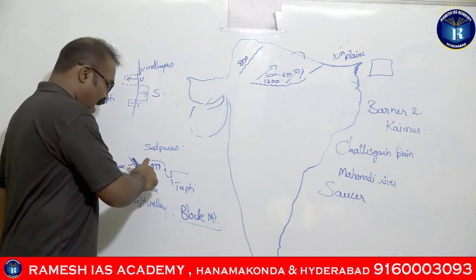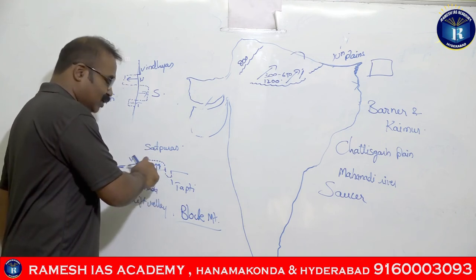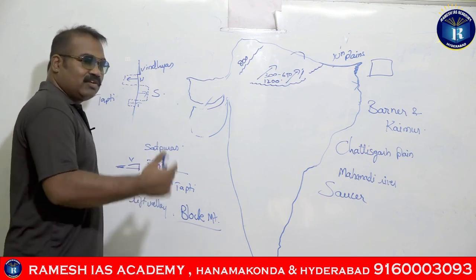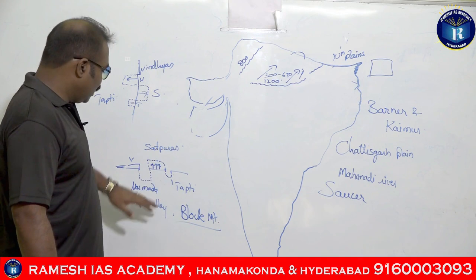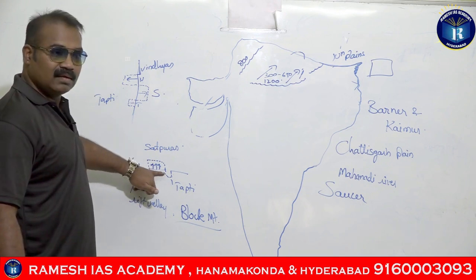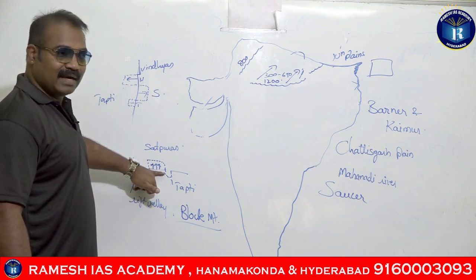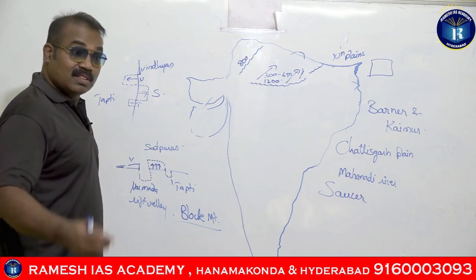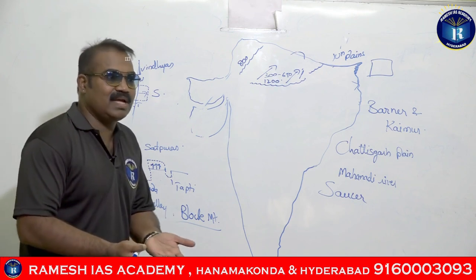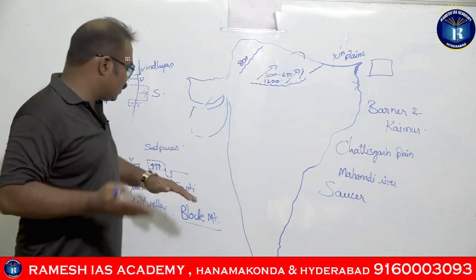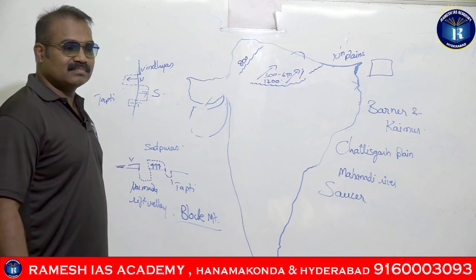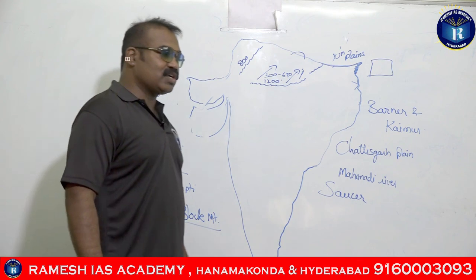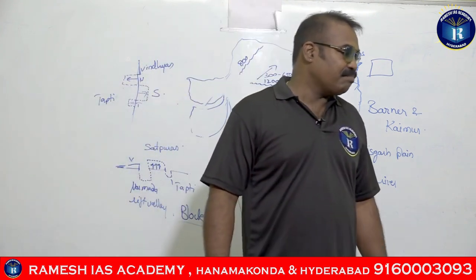If you have a little idea of what I have drawn here, you will give the answer. This was the original height of the land, and the middle part raised up. So the answer was structurally uplifted mountains. The structure got uplifted, and the option given there was that the Satpuras are structurally uplifted mountains.